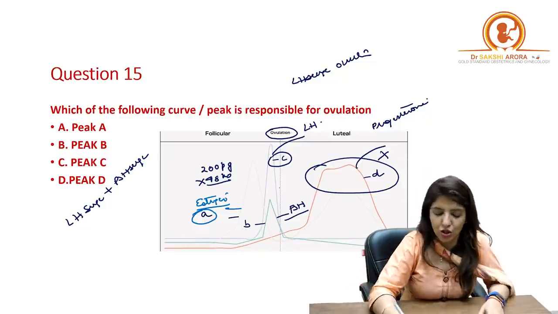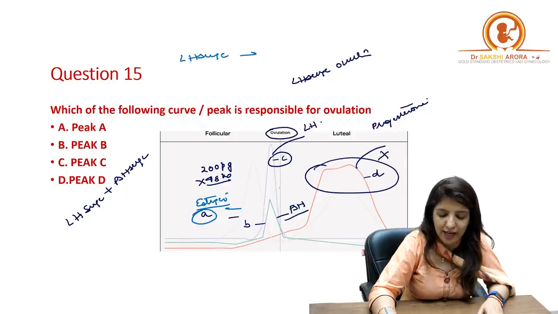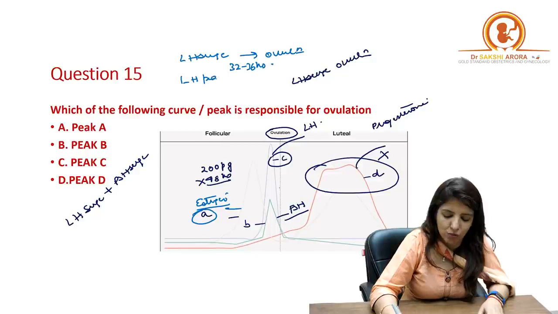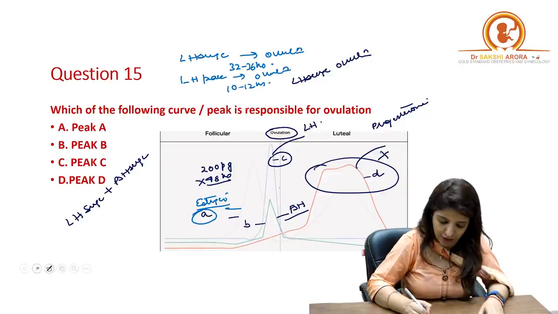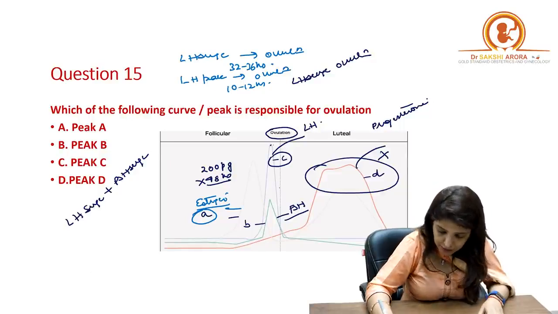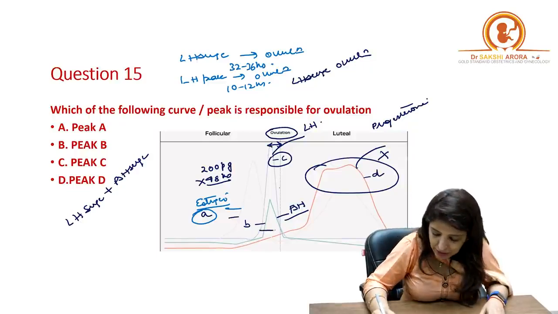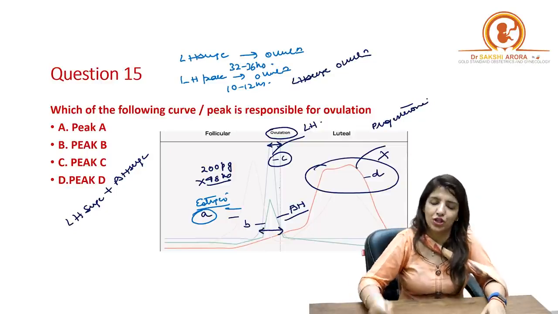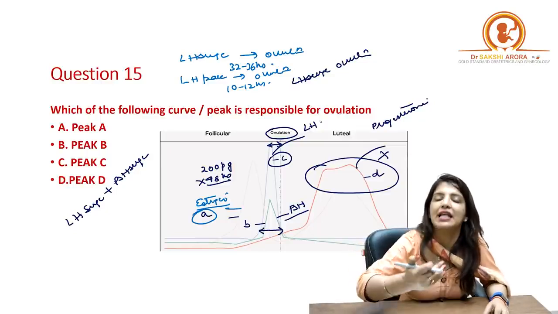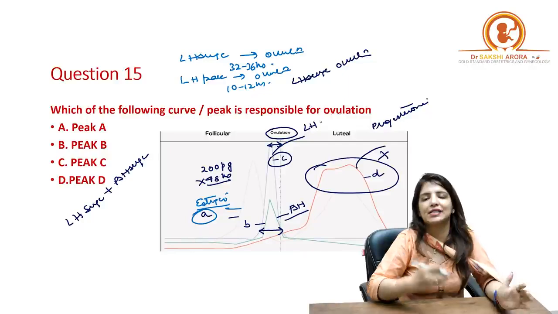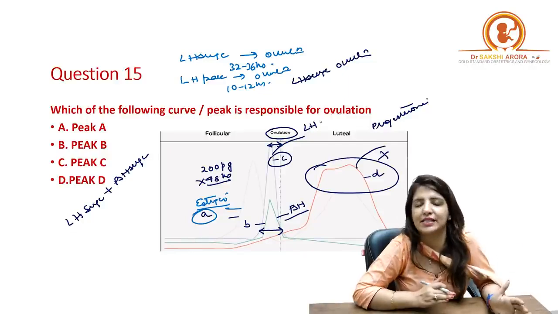Right? Now, if I ask you what is the time interval between LH surge and ovulation, your answer will be 32 to 36 hours. Right? But if I ask you what is the time interval between LH peak and ovulation, then your answer will be 10 to 12 hours. So this is the point, the time interval between LH peak and ovulation, and this is the time interval between LH surge and ovulation. The place where LH starts increasing, that is LH surge, and the time gap between LH surge and ovulation is 32 to 36 hours, whereas the time gap between LH peak and ovulation is 10 to 12 hours.